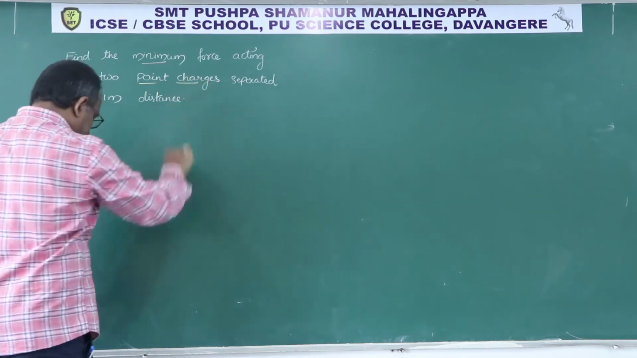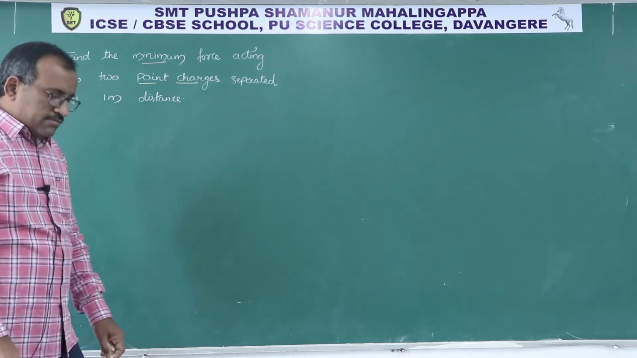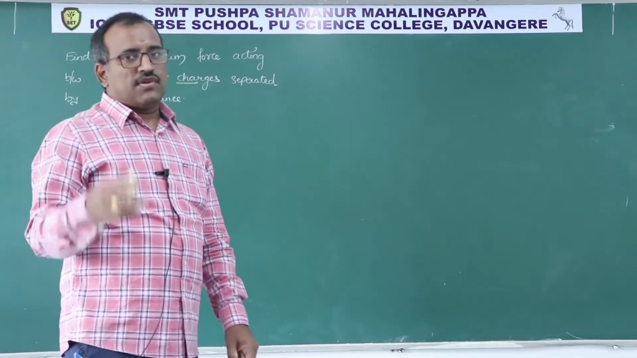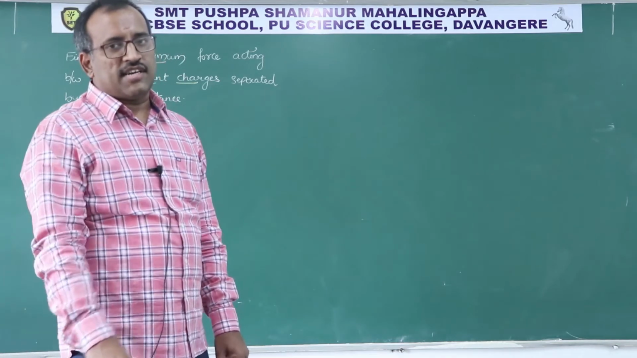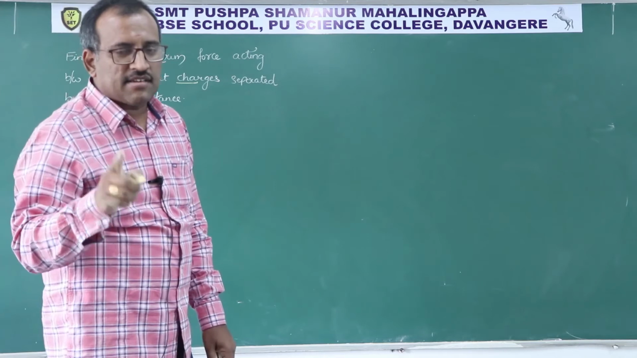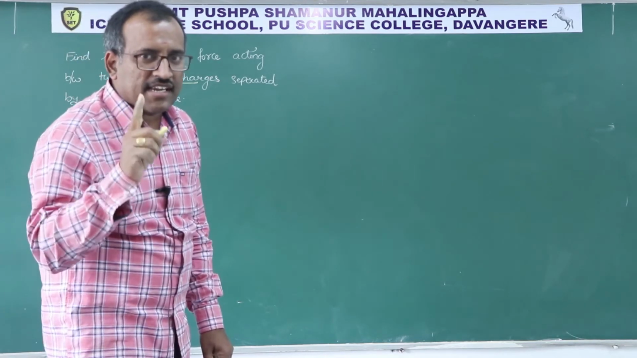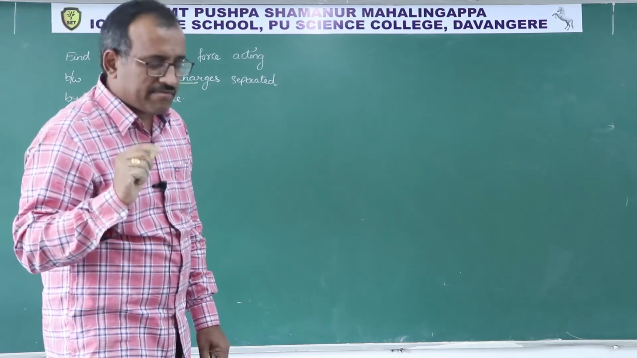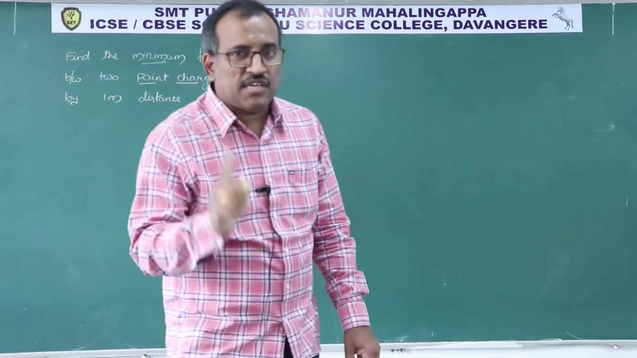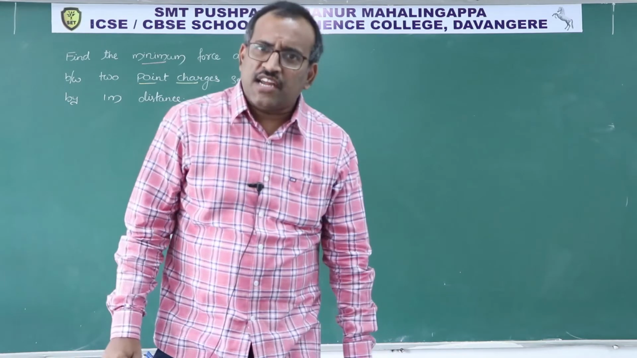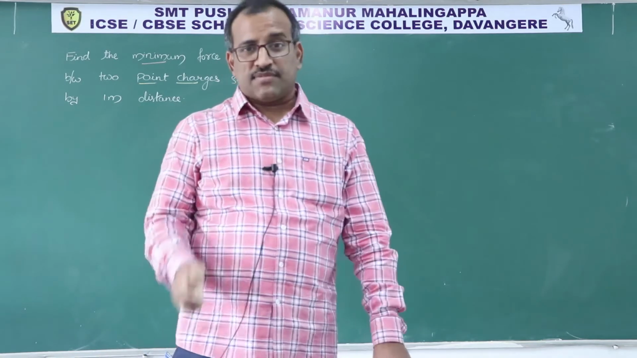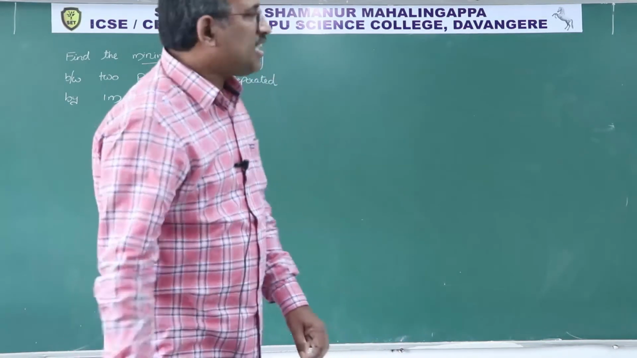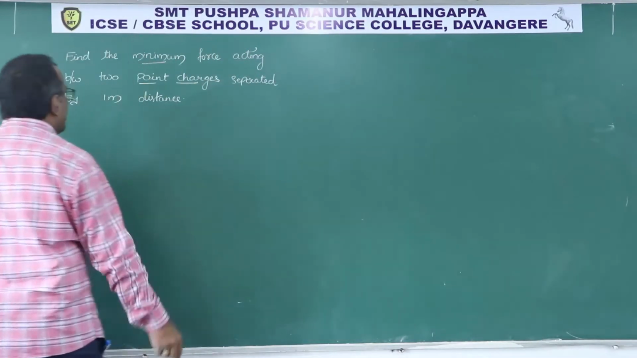Point charges. The minimum point charge you have is that of an electron. Quantization principle, do you remember? Q is equal to N into e. Why do they multiply with e only? Because that was the minimum charge. That's all. So now we can go ahead.